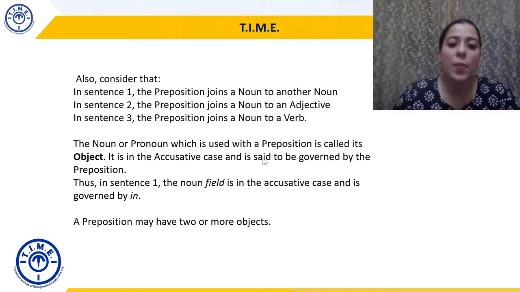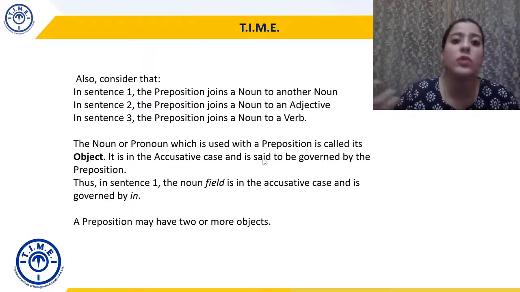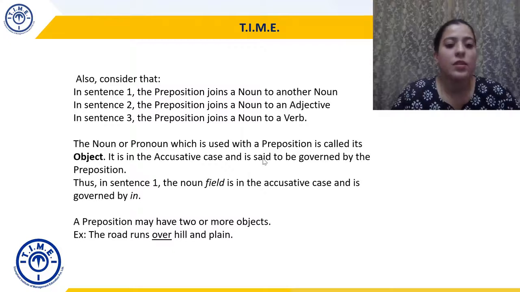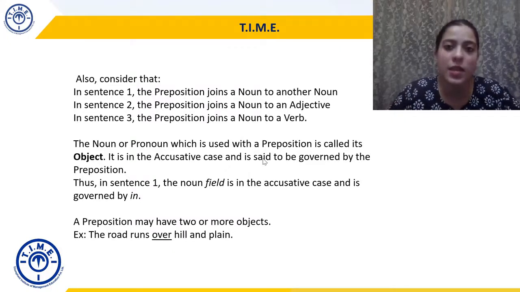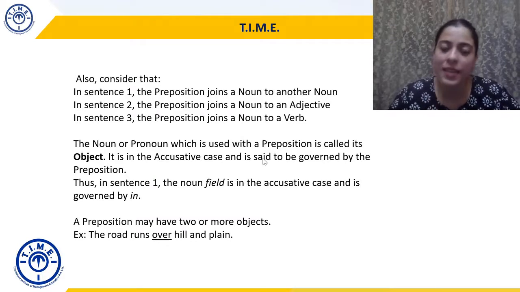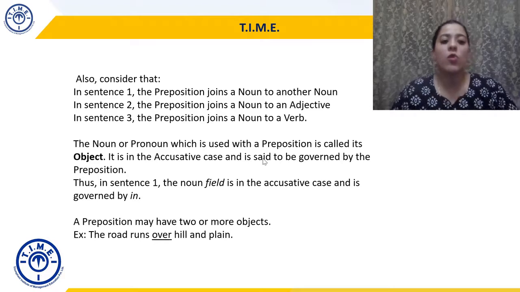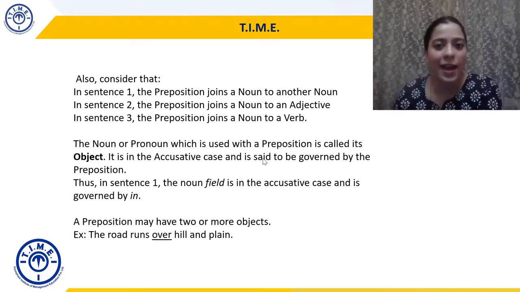Okay. A preposition can sometimes have more than one object. So it can have more than two objects also. So let's understand that with the help of an example. The road runs over hill and plain. So over here is the preposition, but hill के लिए भी over use हो रहा है and plain के लिए भी over use हो रहा है. So the road runs over both hill and plain.